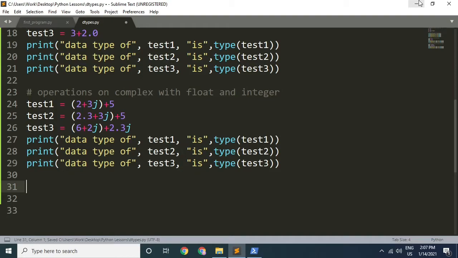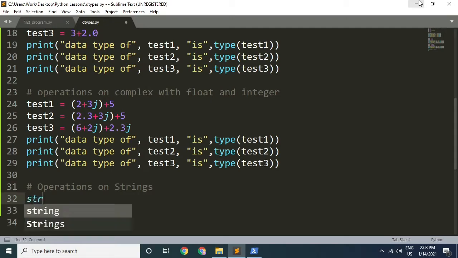Now, we are left with the string data type. There are likely more than 100 types of operations that can be performed on strings. We will have a dedicated 2 to 3 videos on them, but for now, I will just explain two of the simplest operations. You can add two strings using the addition operator.